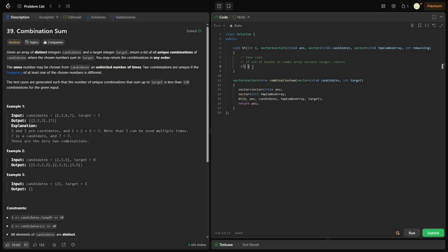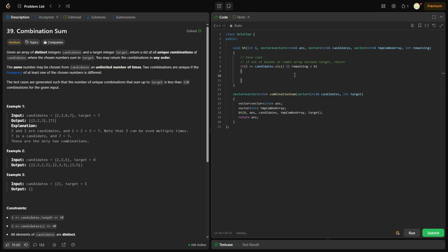Okay, so we're going to say if i, our index, is greater than or equal to the length of the candidates, so if we're out of bounds in the index, that's a problem. Or the combination array exceeds target. And how do we know if the combination array exceeds target? Do we need to add it up? No, we don't need to add this up. That's what this remain is for. So if remain is less than 0, we know we have too many. The combination array adds up to way too big of a number that exceeds target. In which case we just want to return.